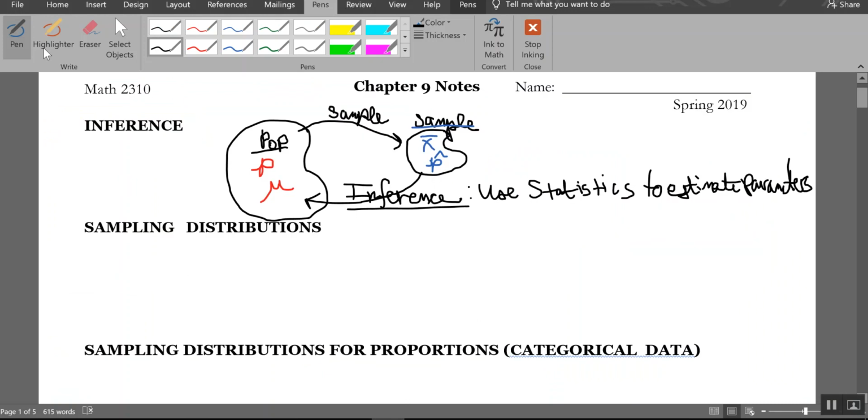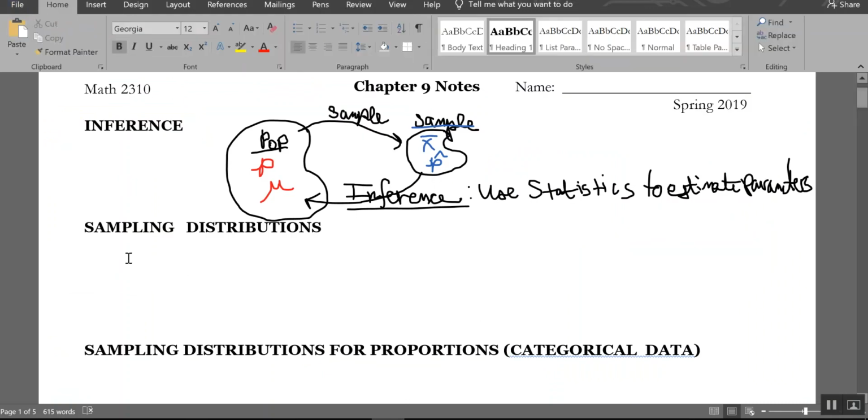All right. What we just built is what's called the sampling distribution. So, here's what you need to know. I am writing the wrong thing. That's the next one. I haven't told you what the sampling distribution is. I should probably cut that out.